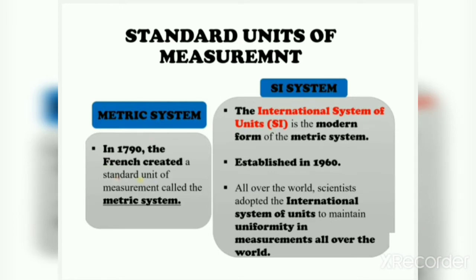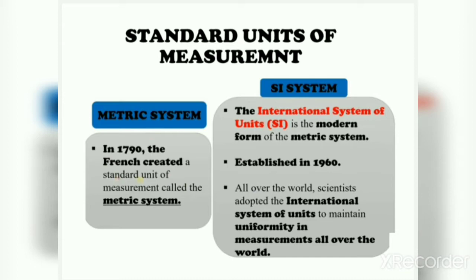Now, standard units of measurement. In 1790 the French created a standard unit of measurement called the metric system. After that, the SI system came.